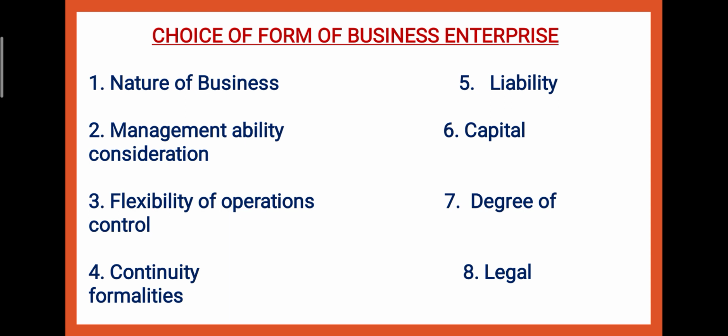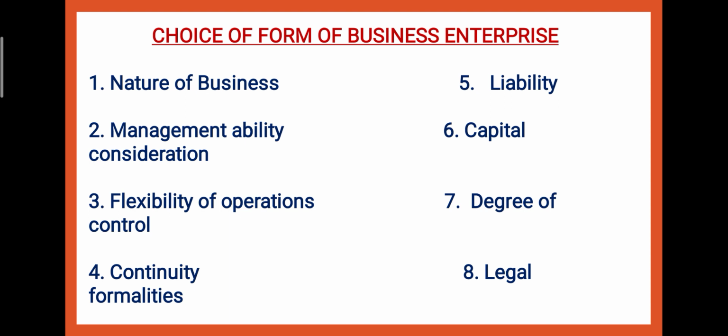Last is legal formalities. If you do not want to follow many legal formalities, if you want to avoid legal formalities, then you are going to follow an easy formation form of business organization, for example sole proprietorship or partnership. If there is no problem in following the formalities, you can follow the procedure properly, then you can go for the cooperative organizations or you can go for the company form of organization.